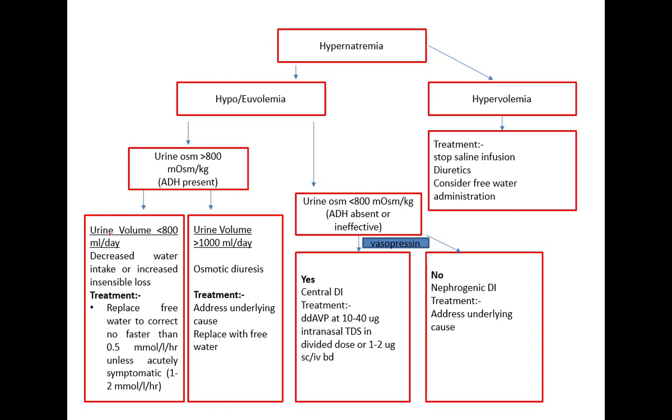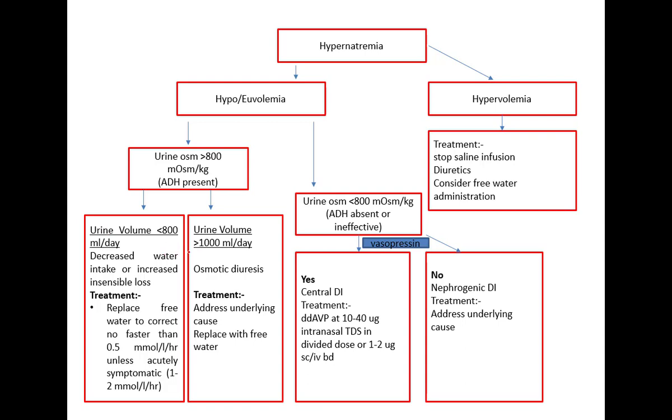So replace the free water loss, but correction should not be more than 0.5 millimole per liter per hour, unless the patient is very symptomatic. In that condition, we can increase up to 1 millimole per liter per hour for the correction. If the urine volume is more, then the cause might be osmotic diuresis. Address the underlying cause and replace with free water.